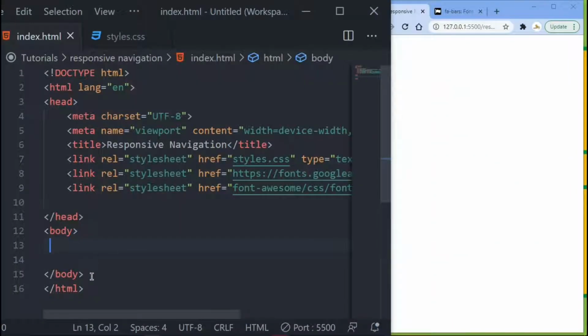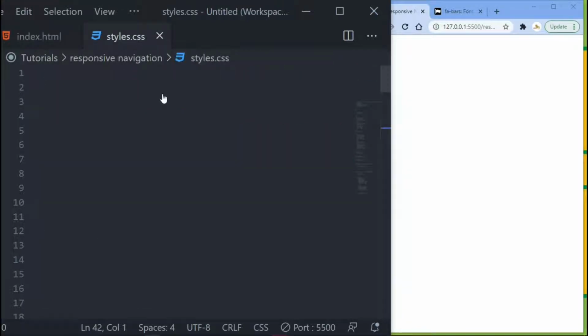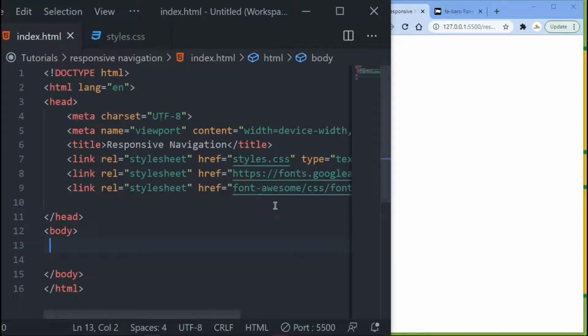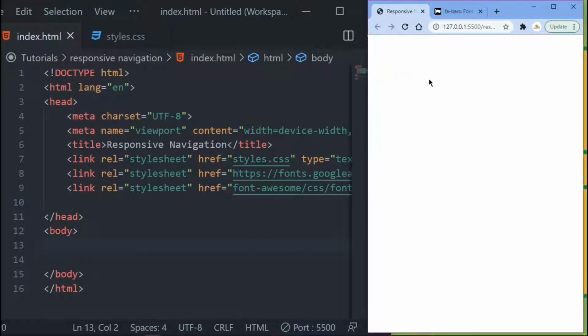So to kick things off, I already have my HTML file open up here. I also have my CSS. As you can see, it's empty. I already linked it to my HTML, and I'm running a live server, so it's open up in my browser here. As you can see, it's also empty.